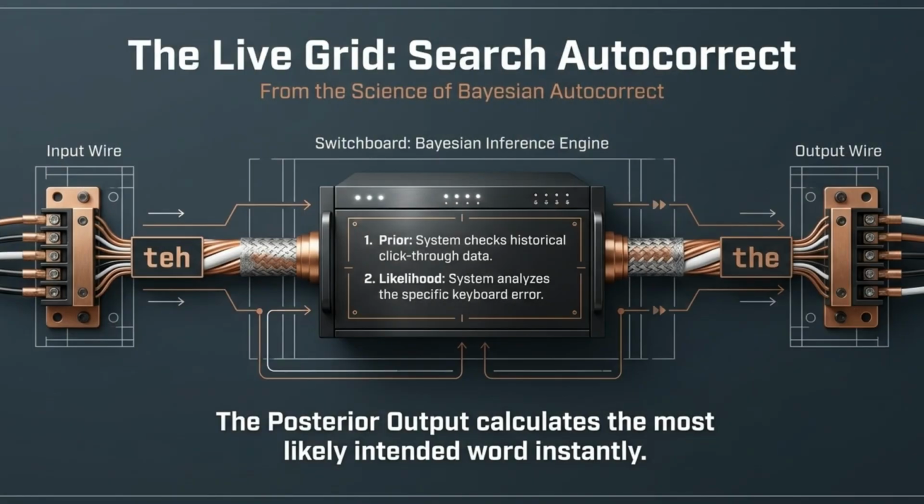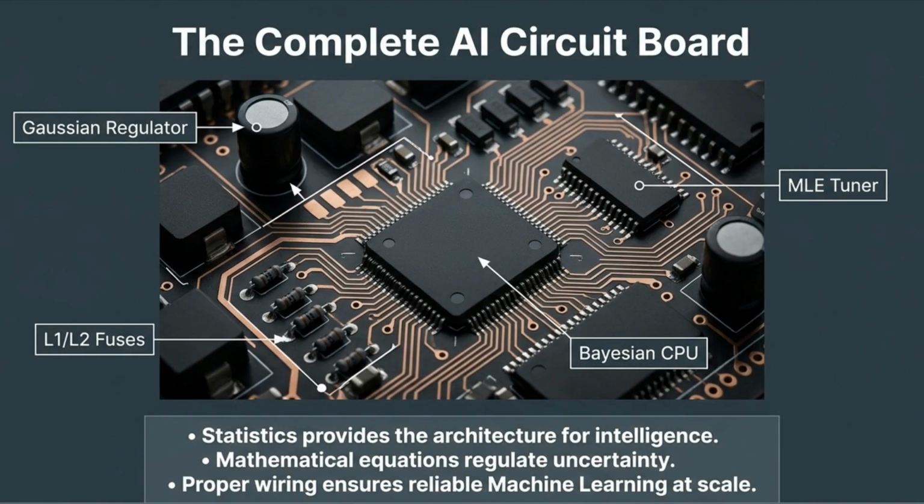A practical application is found in search autocorrect. It acts as a Bayesian inference engine, checking historical data against keyboard errors to instantly predict the user's intended word. In summary, statistics provides the essential architecture for intelligence. By regulating uncertainty through mathematical equations, we can ensure robust and reliable machine learning at scale.